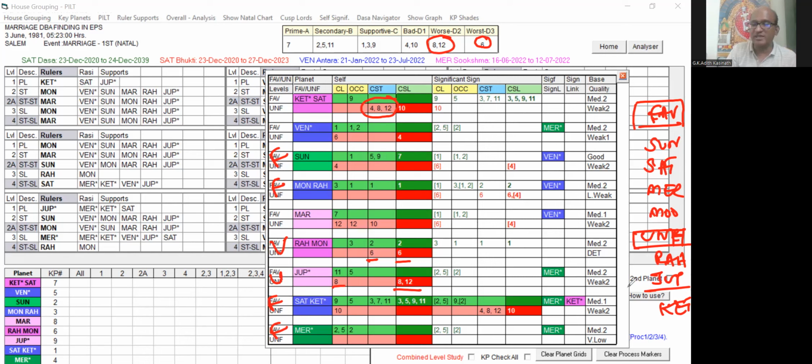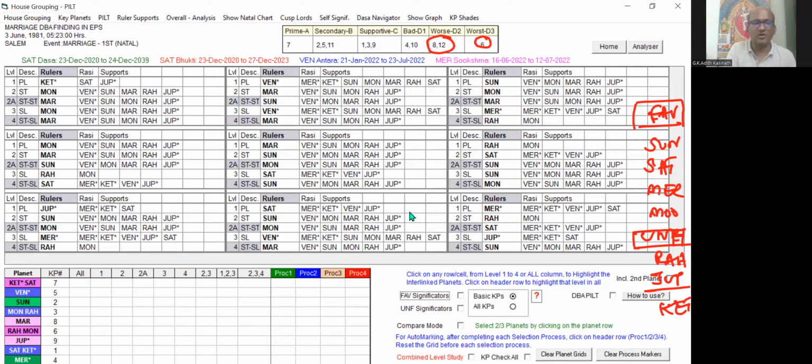So now we have to check in which level these planets are playing. Yes, these are the favorable and unfavorable. Now let us find the unfavorable planets first. Which planets have the unfavorable Rahu and Jupiter in their star level and sublevel?